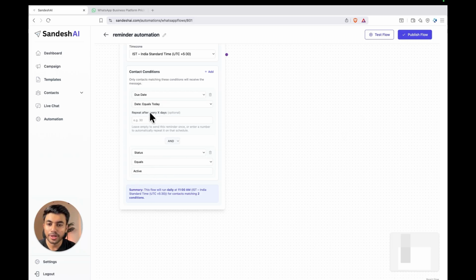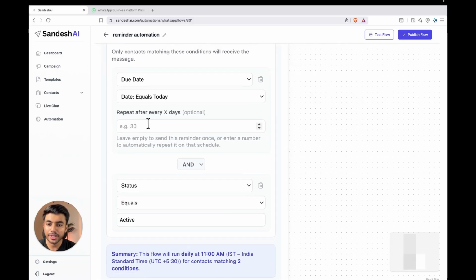Now here comes an important part, which is repeat after every X days. This means you can automate recurring reminders without updating the date manually. For example, if you want to send a reminder every month, you can set it to 30 days. If you want to send it every year, you can set it to 365 days. So once you enter the number of days here, the system will automatically send the reminder again after that duration. You don't have to update anything manually. It will keep running automatically.